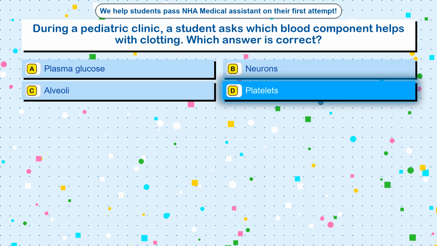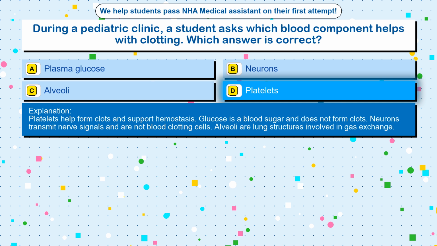Platelets. Platelets help form clots and support hemostasis. Glucose is a blood sugar and does not form clots. Neurons transmit nerve signals and are not blood clotting cells. Alveoli are lung structures involved in gas exchange.